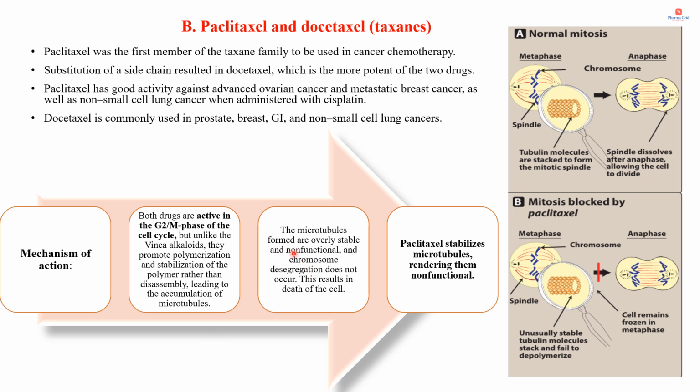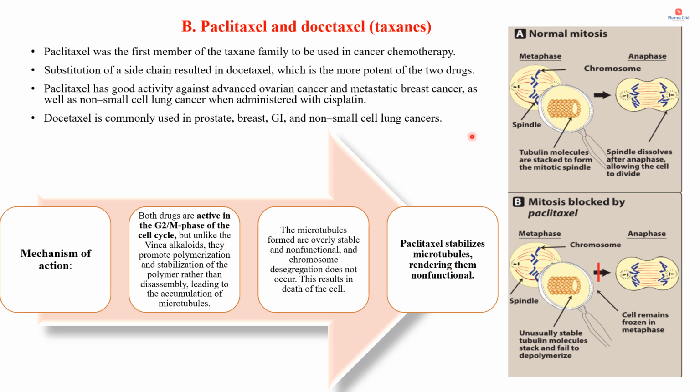Okay, so as a result, the microtubules formed are overly stable and non-functional. Because of this overstability, the microtubules become non-functional and chromosome disaggregation does not occur. This results in death of the cell. So in a nutshell, paclitaxel stabilizes microtubules, rendering them non-functional. The difference is that the Vinca alkaloids fail to polymerize, whereas paclitaxel and docetaxel promote polymerization.